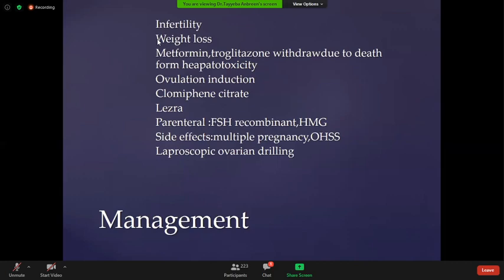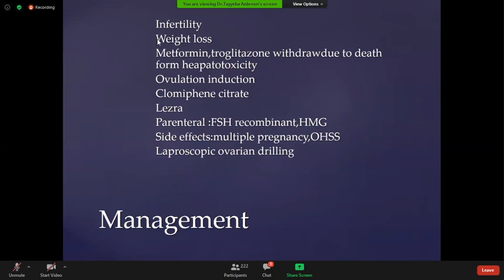Ovulation can be induced with oral and parenteral pharmaceutical methods, like oral anti-estrogens such as clomiphene citrate and letrozole. Clomiphene citrate is usually prescribed on the second day for 5 days, and at the time of ovulation, the patient is provided with HCG, which mimics the LH and causes ovulation. Clomiphene citrate and letrozole may sometimes have a risk of multiple pregnancy, but there is a very rare chance the patient can develop OHSS.